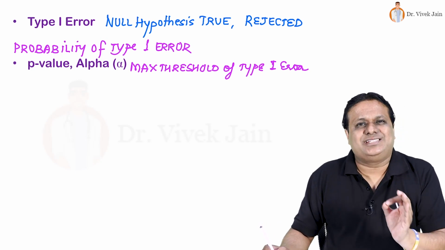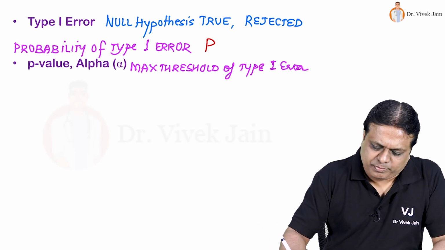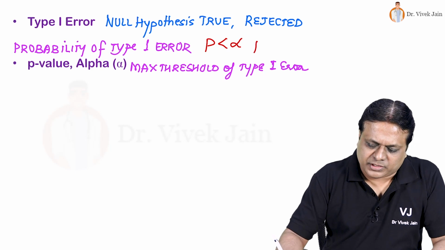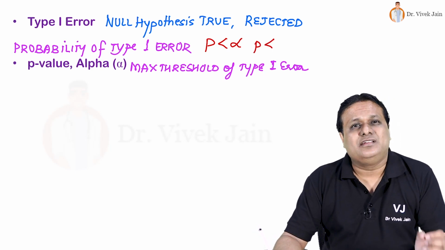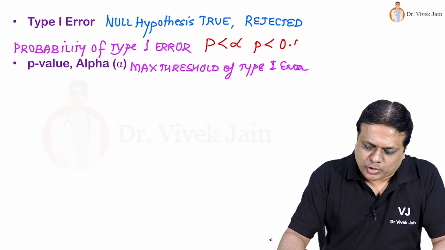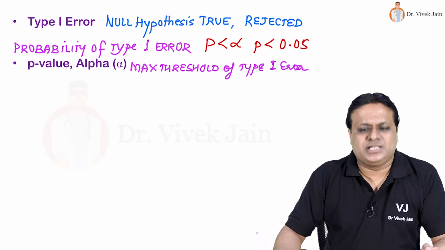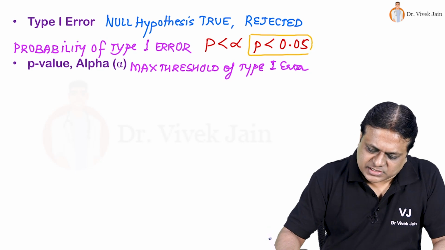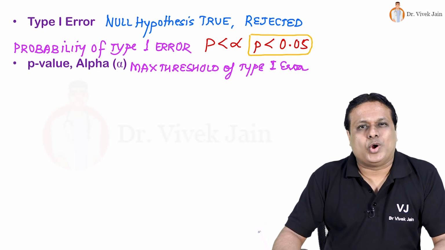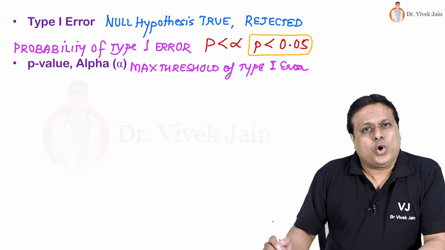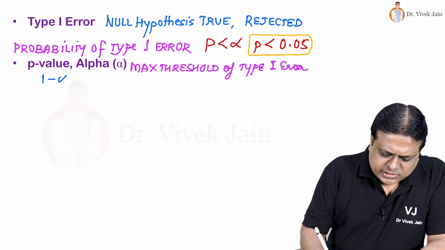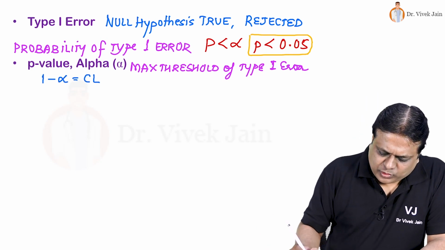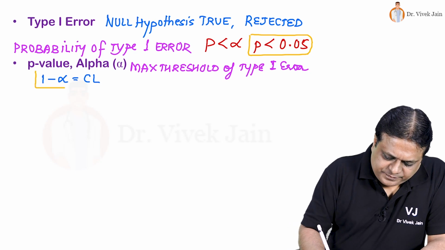For statistically significant results, your p should be less than alpha, or p should be less than 5% or 0.05. This is known as a statistically significant result if p is less than 0.05. Also remember, 1 minus alpha gives you the confidence level.